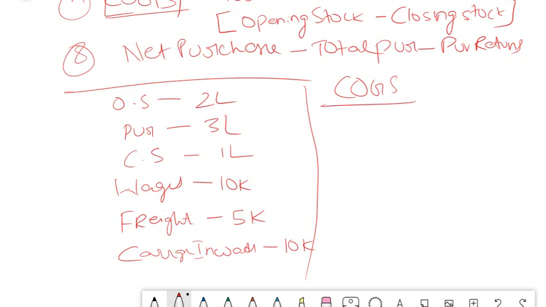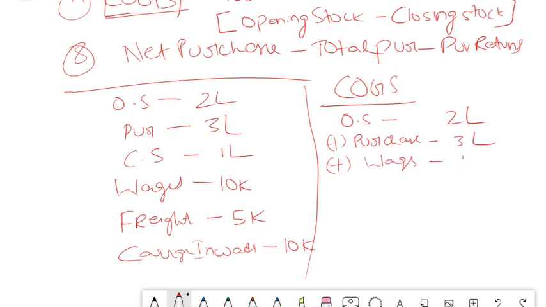So what do we do? We will add the opening stock 2 lakh plus purchase 3 lakh. And what did I tell you? Add all the direct expenses which come under your trading account.